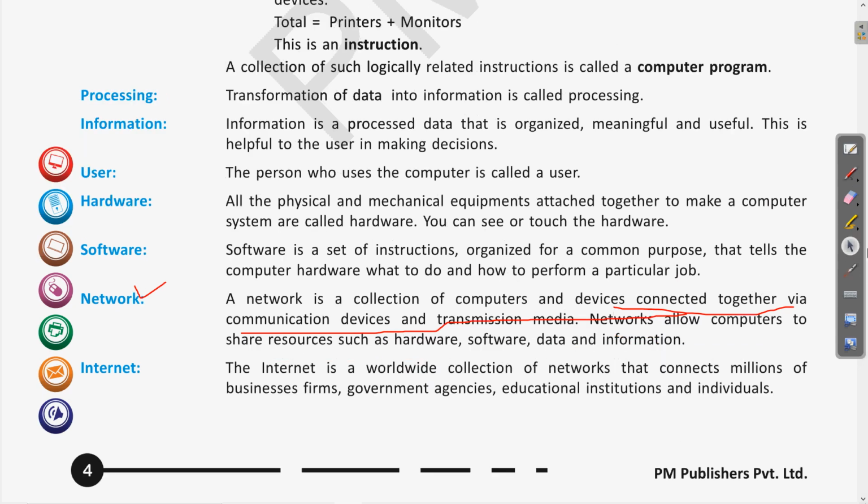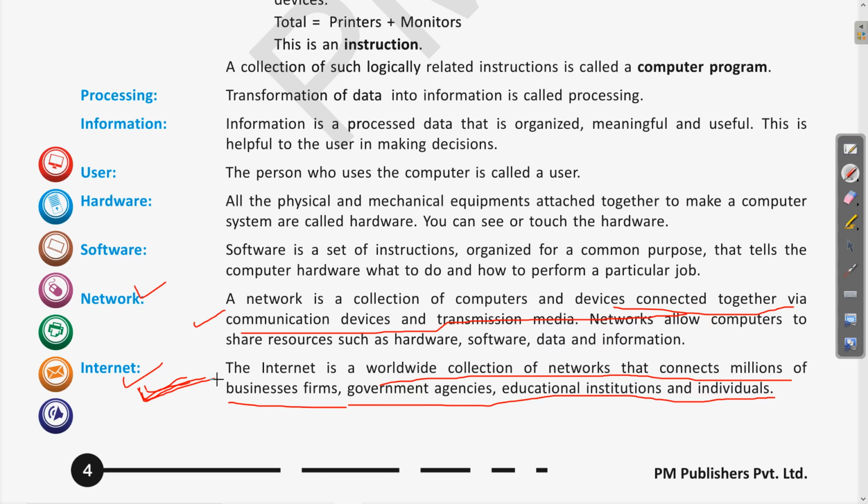Now next is internet. So what is internet? Everyone is using the internet, and I hope you are familiar with what is internet. So internet is a worldwide collection of networks that connects millions of business firms, government agencies, educational institutions and individuals. So what was a network? Network was a collection of some devices so that they can communicate and transfer the data. What is internet? Internet is a very large group of networks which has millions and billions of computers located at far away places.